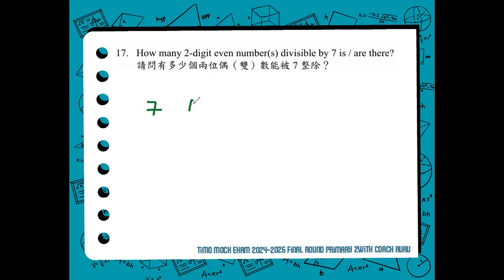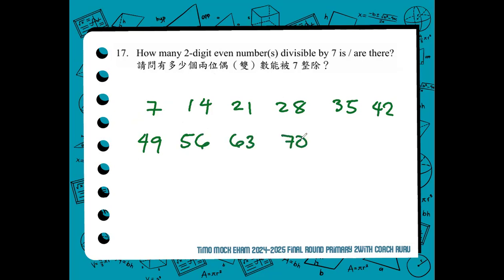We have 7, 14, 21, 28, 35, 42, 49, 56, 63, 70, 77, and 84. And then 91, then 98. These are the multiples of 7.